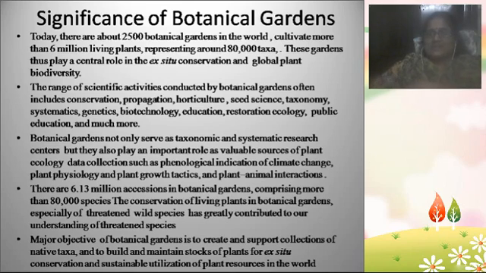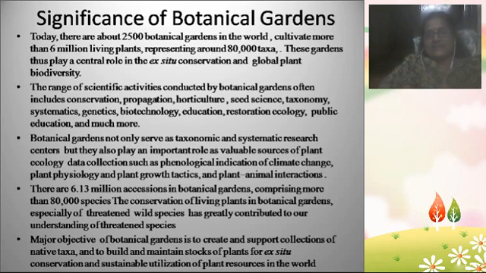Why? Because by visiting the botanical gardens, the public will normally be interested to know what type of plants are in the botanical gardens, what type of species are being grown, and which practices are being shown there. So the normal public also gets attracted to those botanical gardens and the practices being done there. They also indulge in conserving the species and the growth of particular plant species. So in this way botanical gardens play an important role in so many areas, not only science but also public awareness.